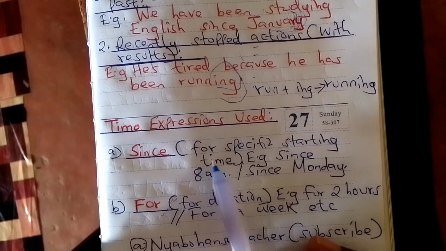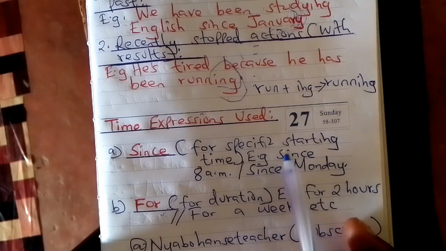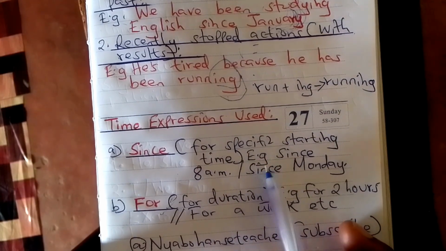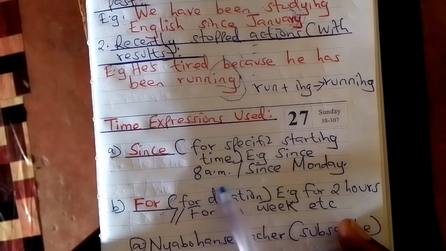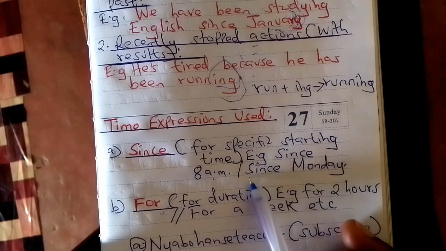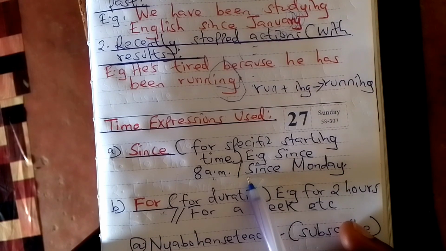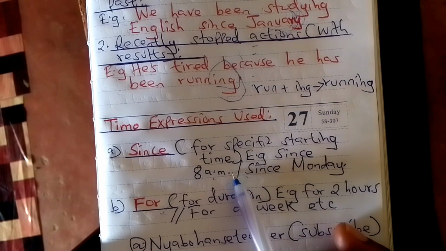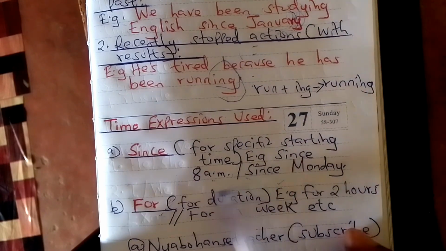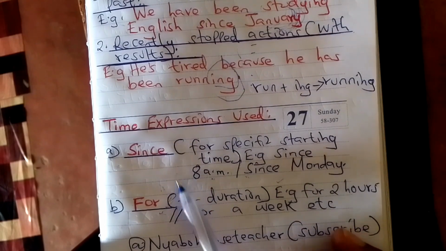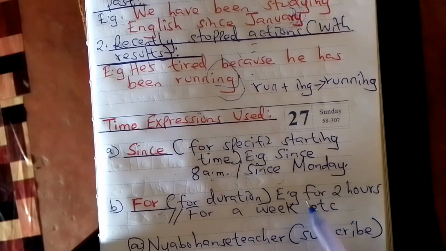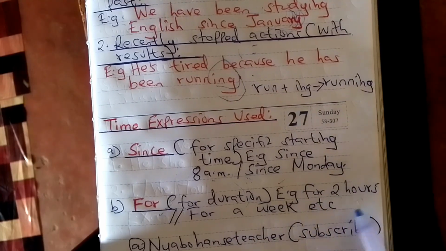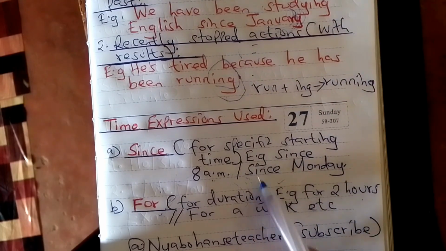Since is used for a specific starting time. For example, since, you have to mention the specific time. Maybe since 8 a.m. or since Monday. Maybe I have been eating since 8 a.m. or I've been studying since Monday. For is used to talk about a specific duration. For example, you can say I have been studying for 2 hours, or I have been working for a week, and many others.